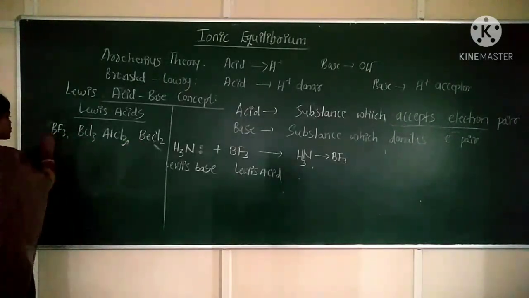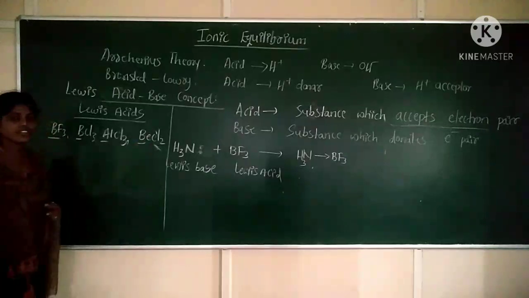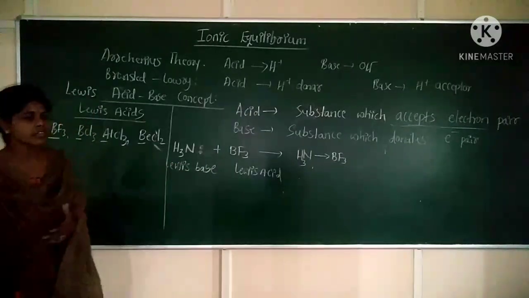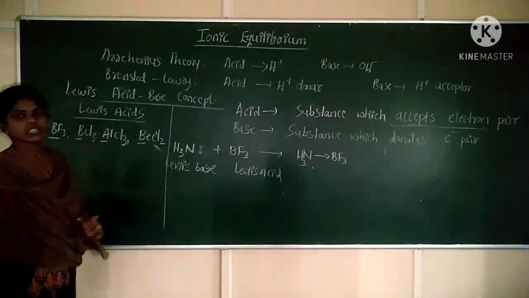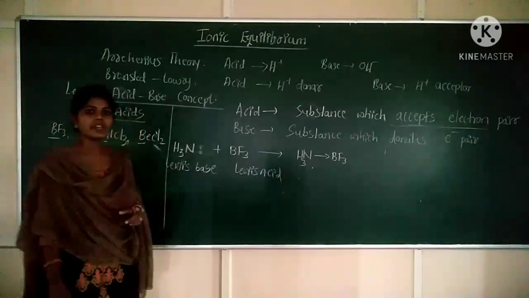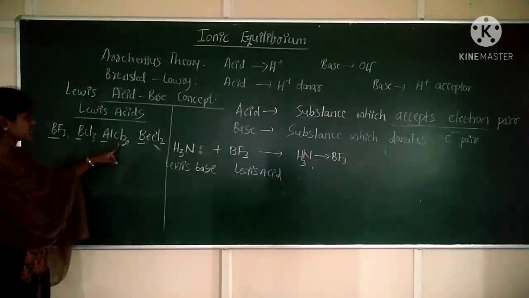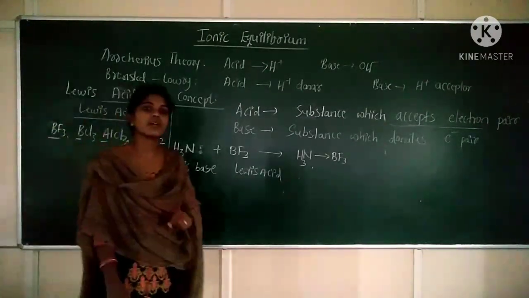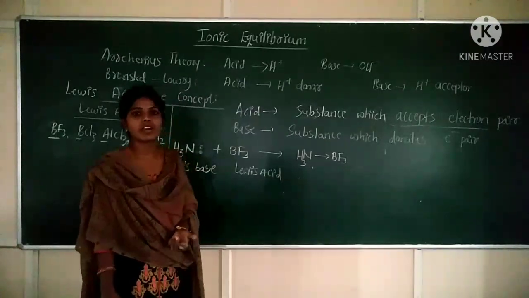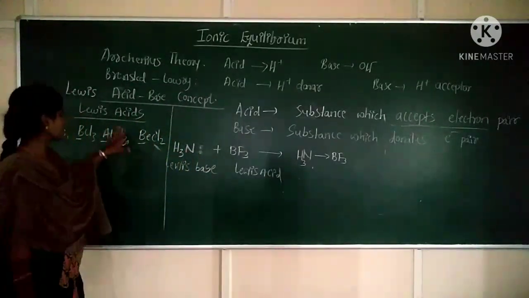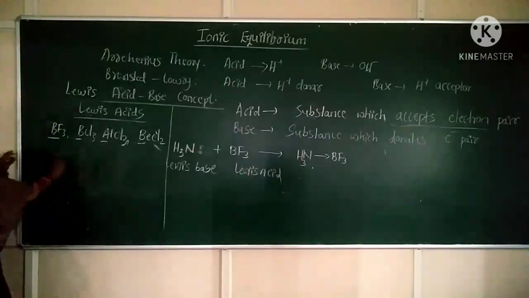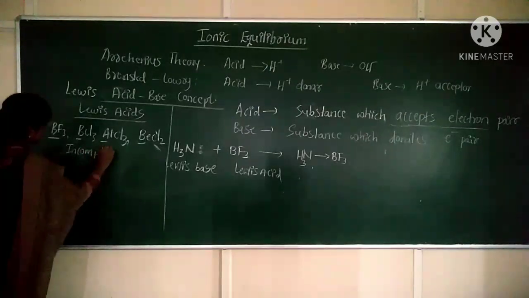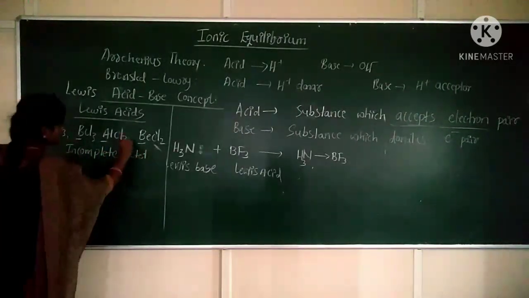Now, in all these molecules, the central atom is having an incomplete octet. So these are considered to be Lewis acids. Are you getting? BF3, BCl3, AlCl3 and BeCl2. Around the central atom, it is having an incomplete octet. It is not containing 8 electrons. So these are considered under Lewis acids.